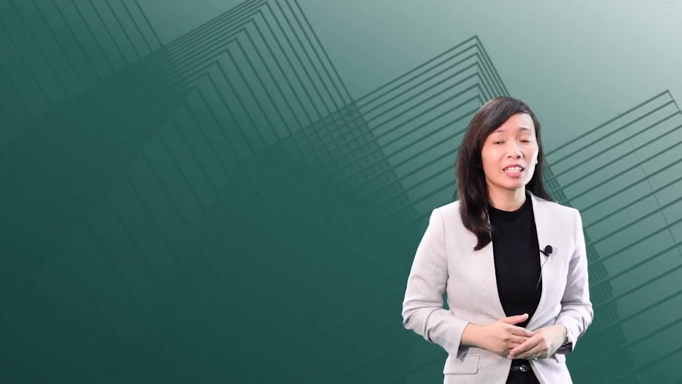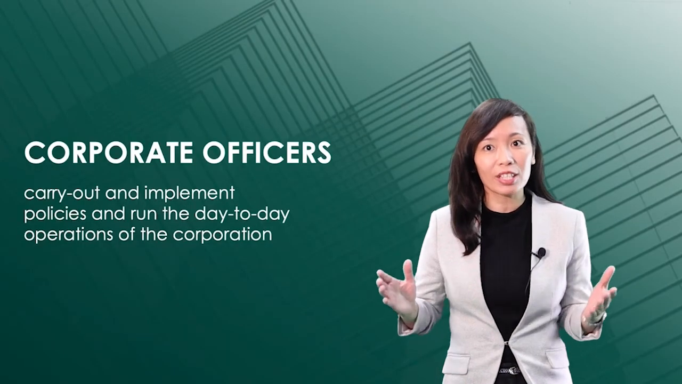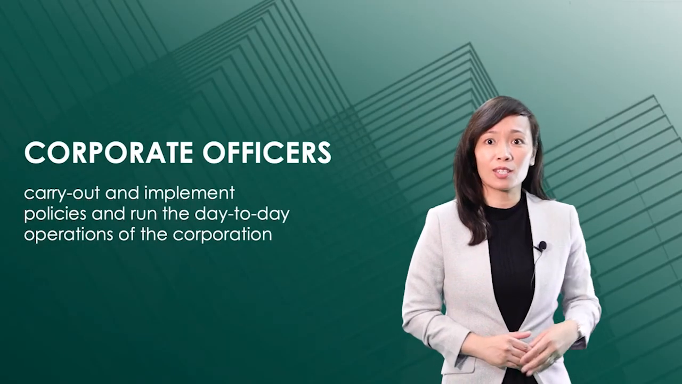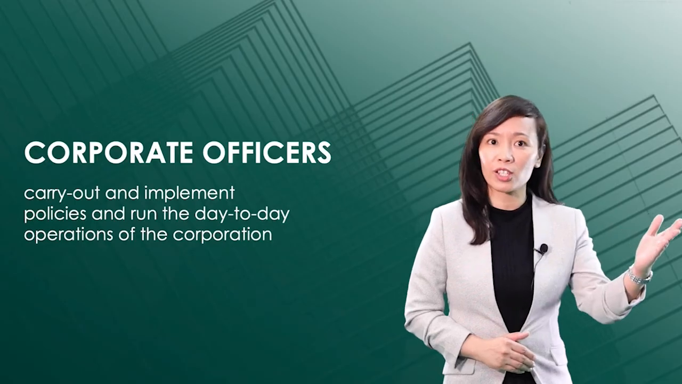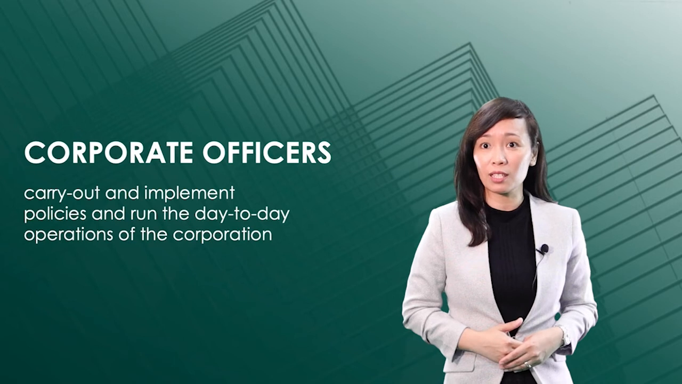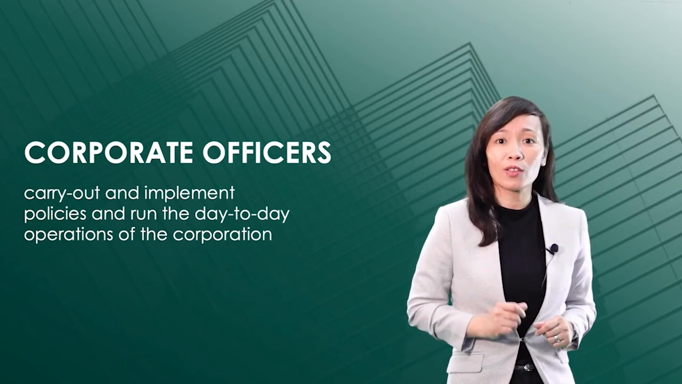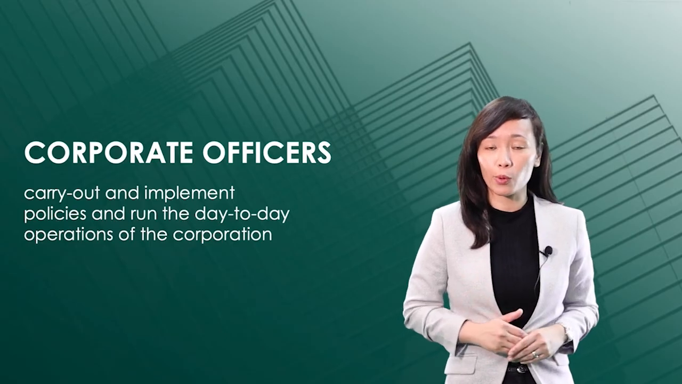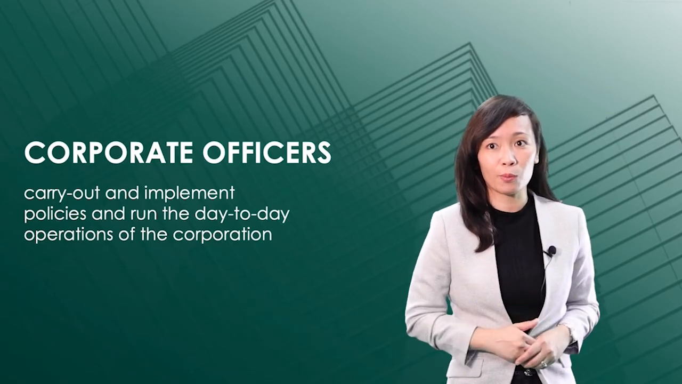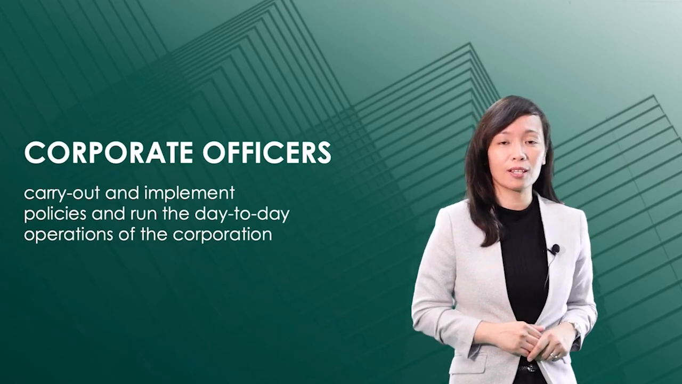The tasks of actual management and carrying on the details of business operations are delegated by the board to a group of individuals called the corporate officers. The board sets the policy and directs the overall direction. The corporate officers carry out and implement these policies and run the day-to-day operations of the corporation. The corporate officers are elected by the board. They are supervised by the board. Their compensation is also determined by the board.